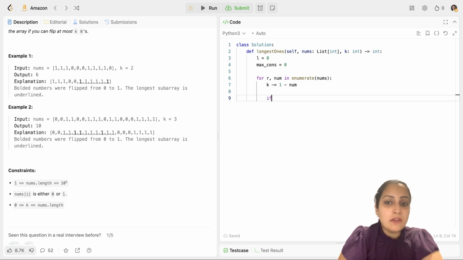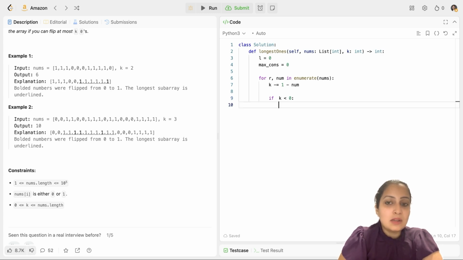And now we'll check if our k has become less than 0. If it becomes less than 0, you have to give back to k. To do that, you will add 1 minus nums[l], because essentially you are moving your left pointer. So you are giving back whatever nums[l] is, whether it's 1 or 0. That's why you are adding 1 minus nums[l] to k in that scenario. And of course, since you're moving l, you have to increment l by 1.